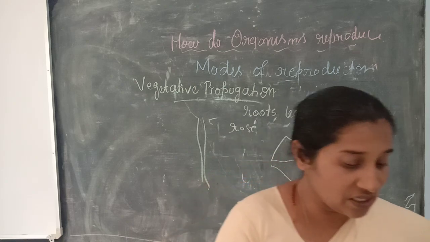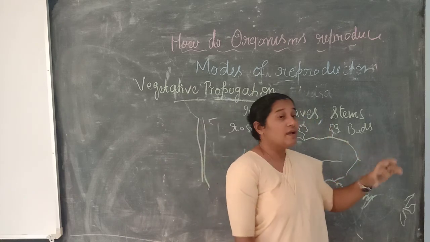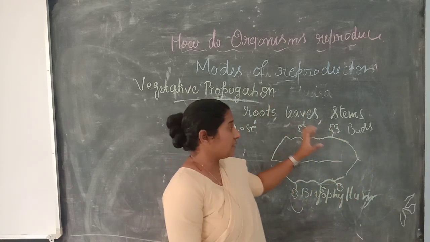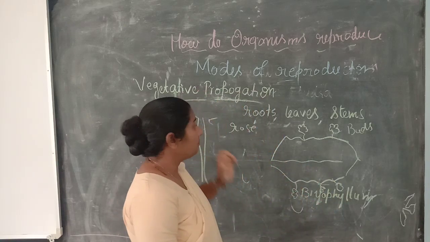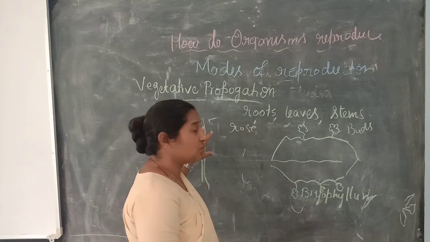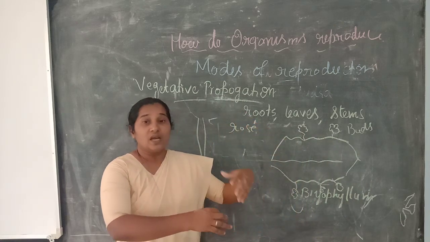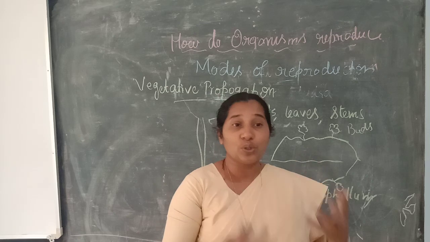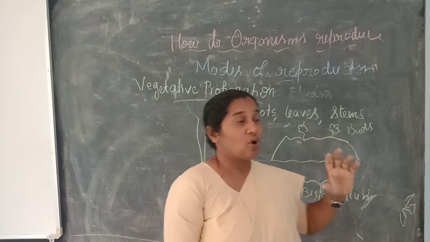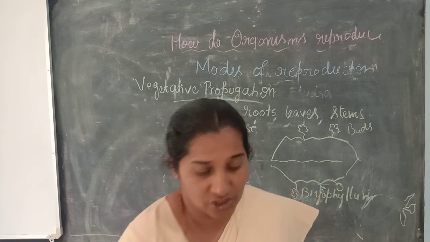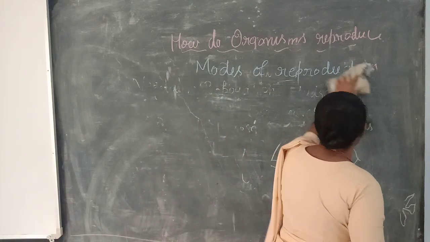In vegetative propagation, body parts of the organism, either the roots, stems or leaves, develop small outgrowths that can grow into another individual. It can take place when you cut the sugar cane, rose or hibiscus and put it in the soil, and after certain days you can see the growth of individual plants. This mode of asexual reproduction we call vegetative propagation.